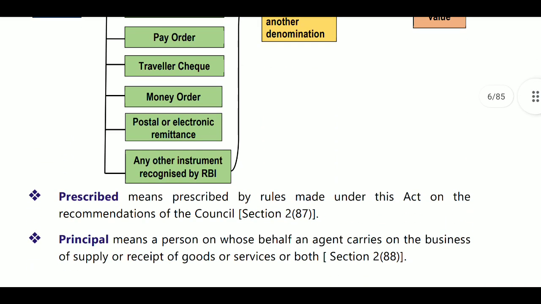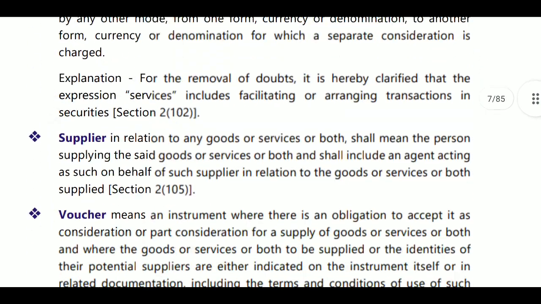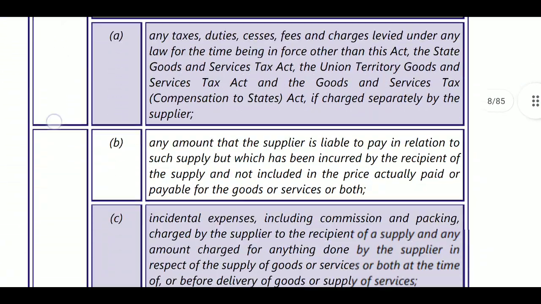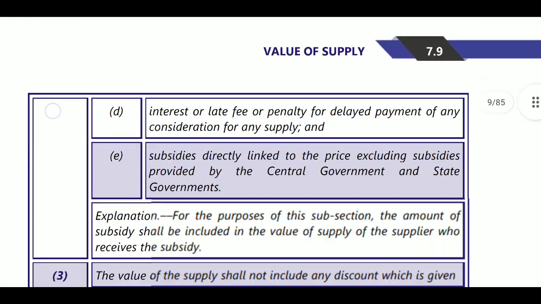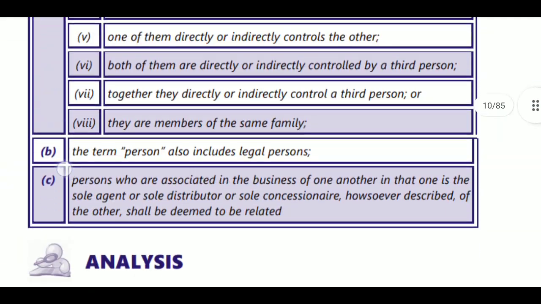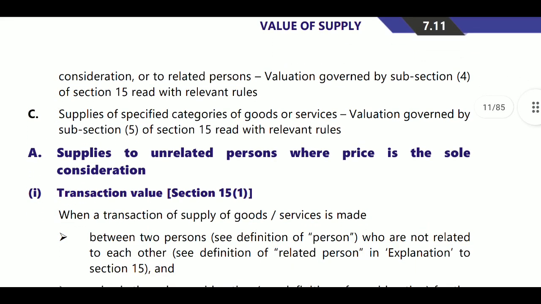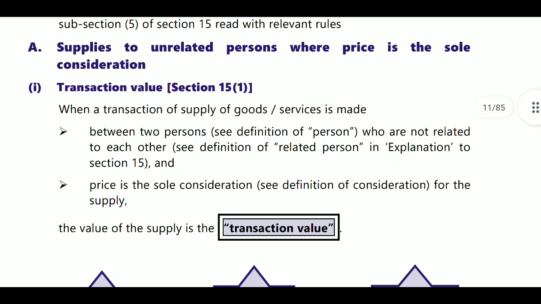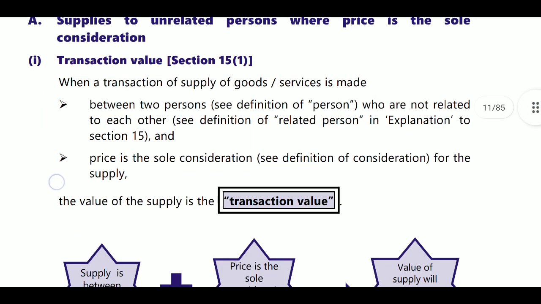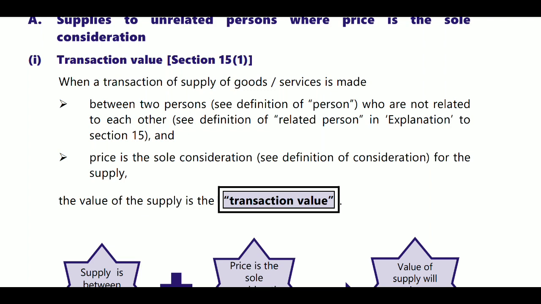Next, what does Section 15 discuss? Section 15 discusses valuation rules, that is, the value of supply. Under Section 15(1), value of supply is equal to transaction value. What is meant by transaction value? Transaction value applies when the consideration is received between two persons, where the two persons are not related persons and the price is the sole consideration. This is what Section 15(1) discusses.